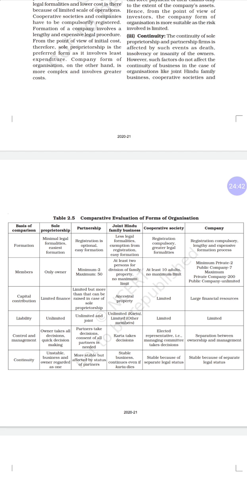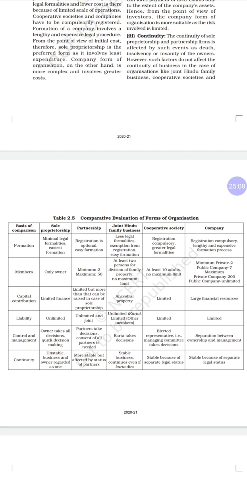Then cooperative society, at least 10 adults. Adults are aged between 20 to 40, like that. So at least 10 adults should be there, and there is no maximum limitation, so any members can join in a cooperative society.